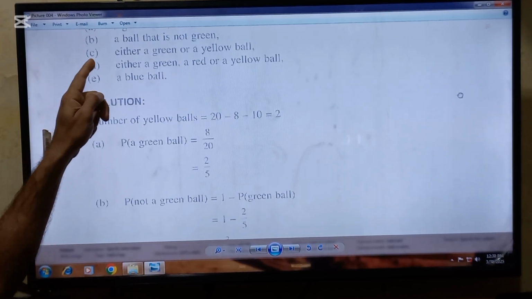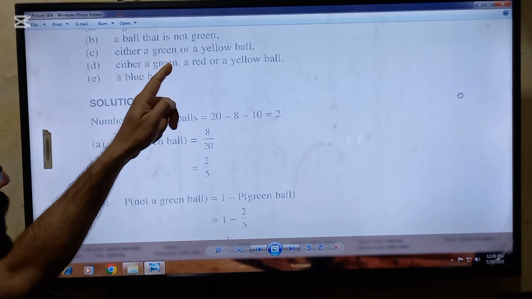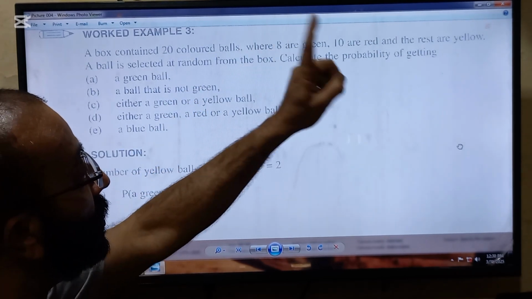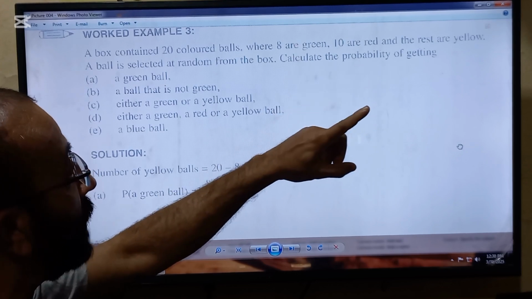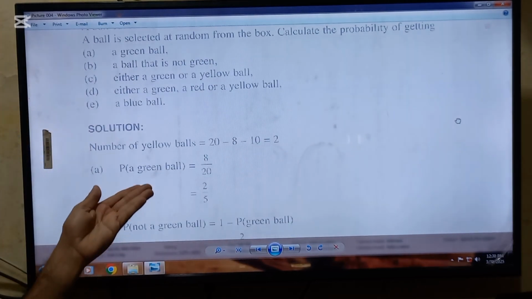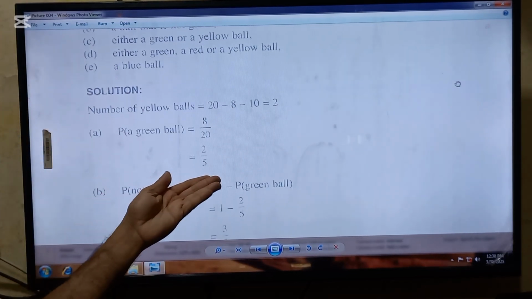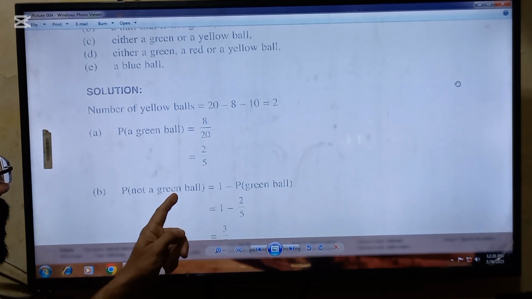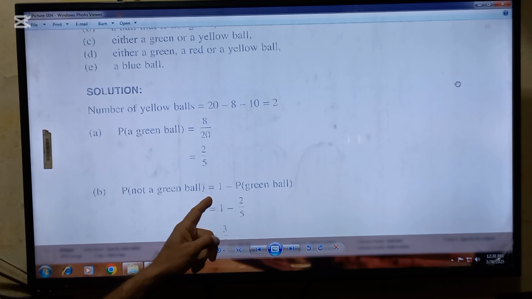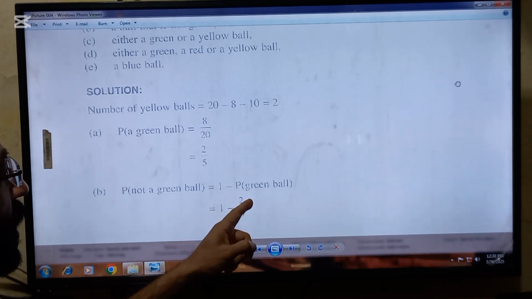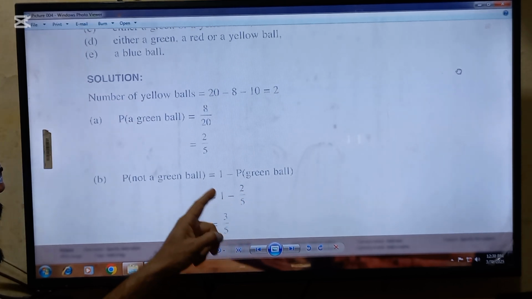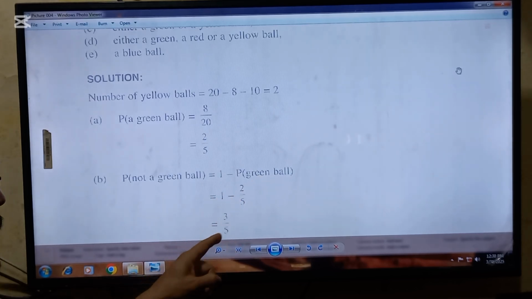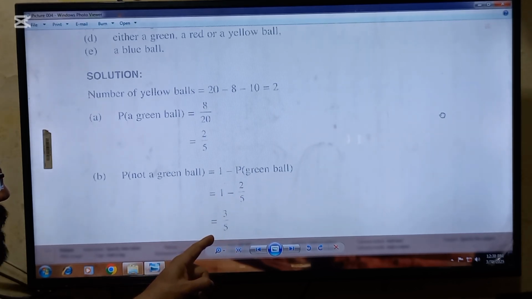Second requirement is a ball that is not green. So it means if there are 8 green balls, so not green will be 12. So in other words, if you have to find the probability of a green ball, just subtract it from 1. So the probability of not a green ball will be equal to 1 minus probability of a green ball. So 1 minus, you will put 2 by 5 in place of the probability of green ball. After solving, you will get the answer 3 by 5.